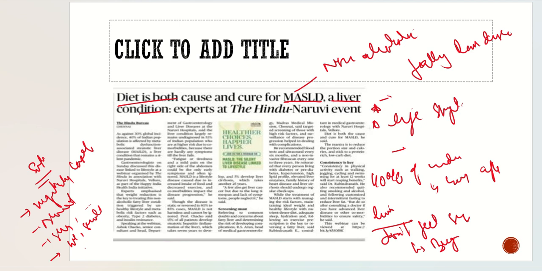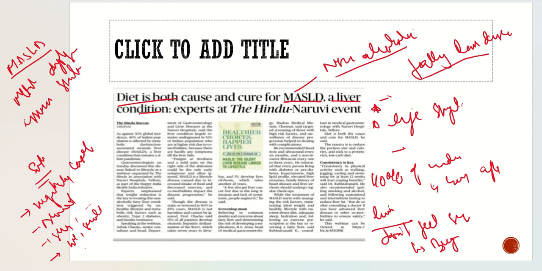So what does MASLD stand for? It is basically a medical term which may not be that easy for us to pronounce. Just remember, it is also called non-alcoholic fatty liver disease. MASLD stands for metabolic dysfunction associated steatotic liver disease.